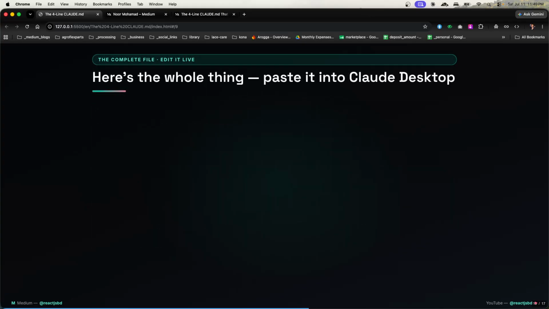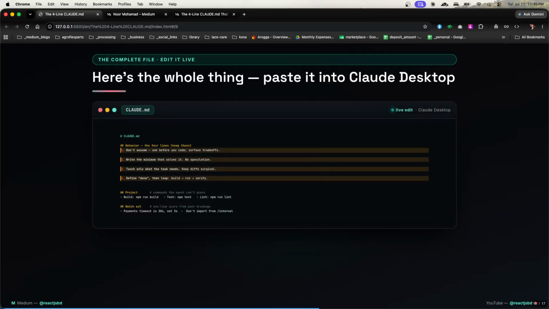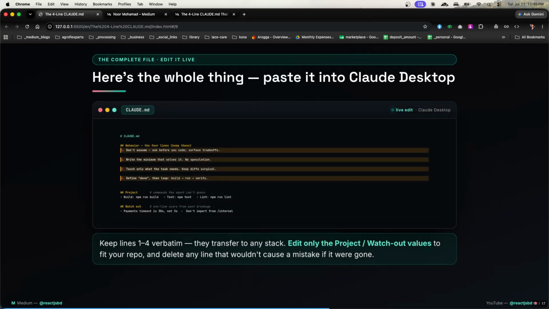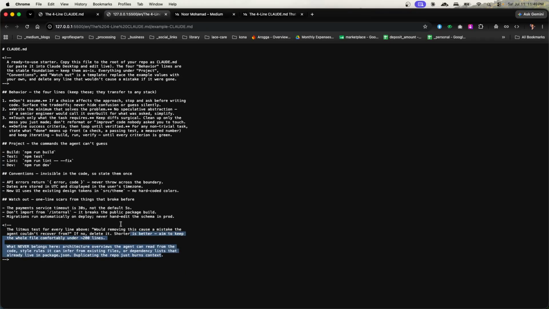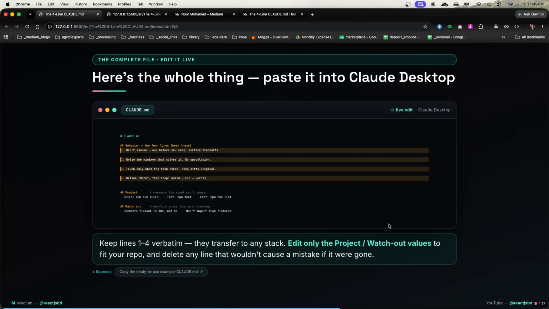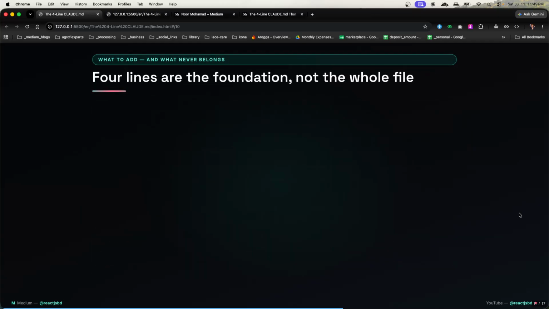Now here's the whole thing, paste it into your Claude desktop right now. So this is the command, which you can keep lines 1 to 4 verbatim, they transfer to any stack. I will just provide that in the description. I will give the link over here. This is the one which you can use to rate your setup. I'm going to provide that in the description, so you can have it as well. Now, 4 lines are the foundation, not the whole file.